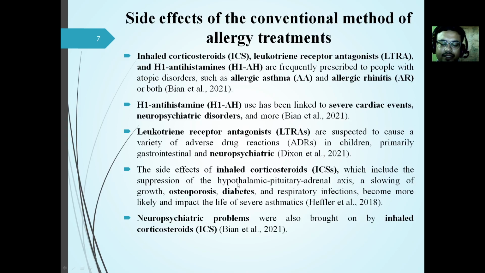However, from this diagnosis, various sorts of medicines are prescribed by the physicians. It includes inhaled corticosteroids, leukotriene receptor antagonists, and H1 antihistamines. All of the medicines which are used to treat allergic asthma and allergic rhinitis have several side effects. H1 antihistamine can cause cardiac events, leukotriene receptor antagonists can have neuropsychiatric effects, and inhaled corticosteroids can lead to diabetes or other respiratory infection. Even the inhaled corticosteroids can cause neuropsychiatric problems.